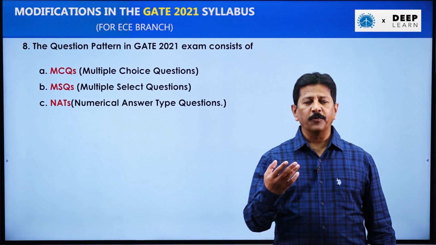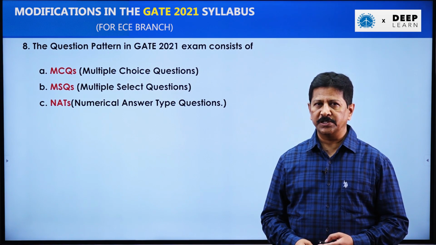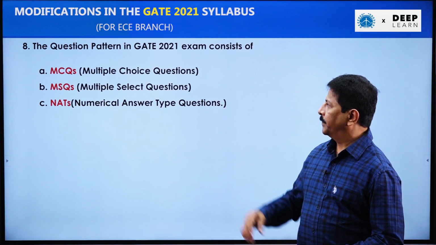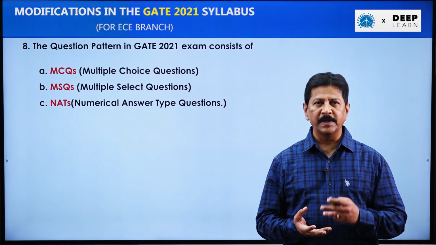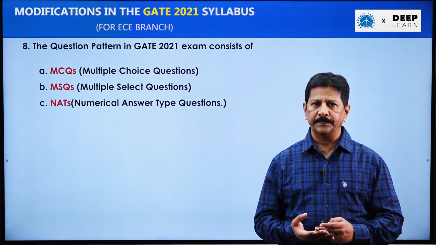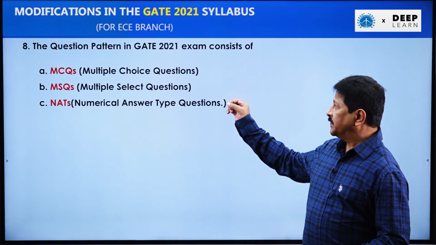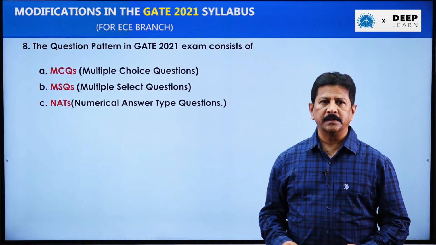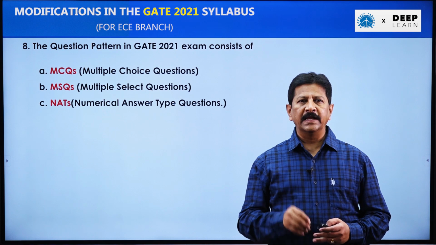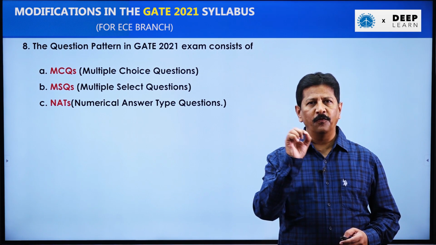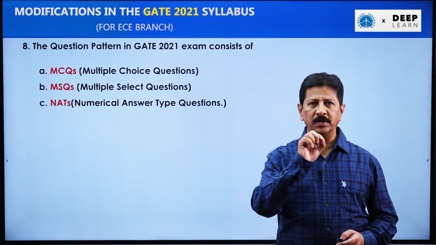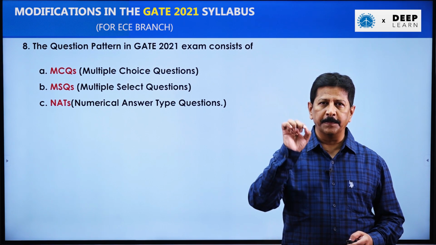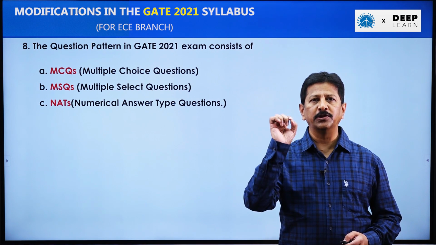If you look at the type of questions that are coming in the GATE examination, 3 types will come: MCQs, MSQs and NATs. MCQ stands for multiple choice questions, meaning for a given question he is going to give 4 options, and out of that 4 options, one of the options is the correct one that you need to pick.